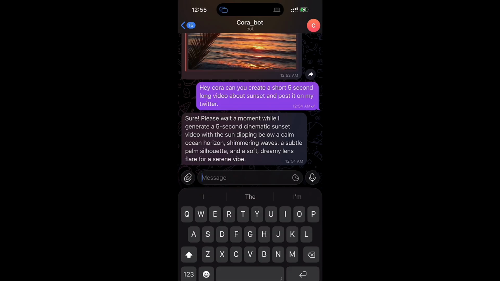So not only does it manage your social media, not only does it create content for you, not only does it understand the content that you've already created, but it also helps you sell and convert the content that you have created and make you more sales, convert those leads, close those clients, get you more sales, make you money.